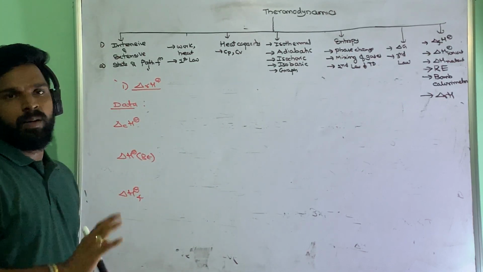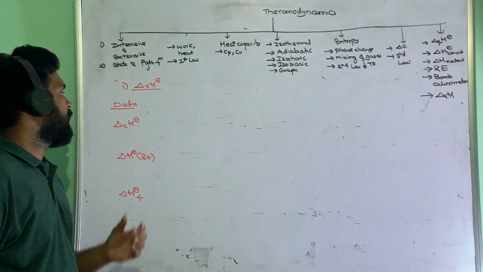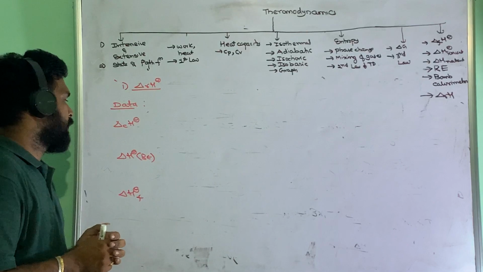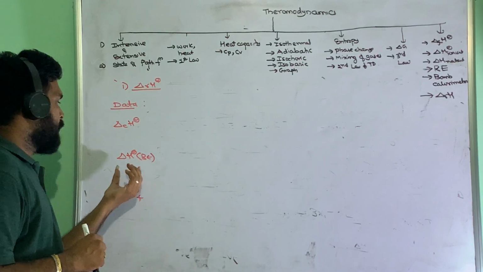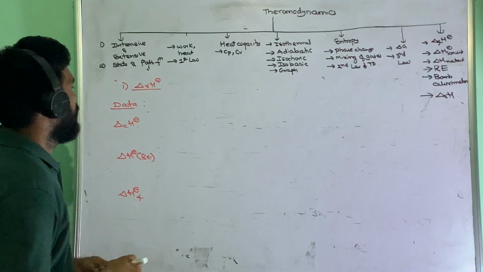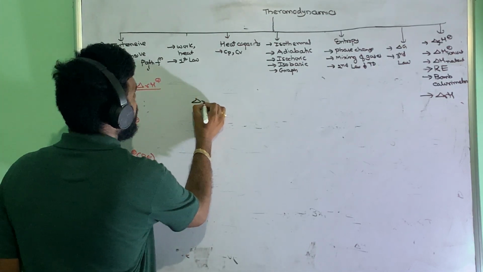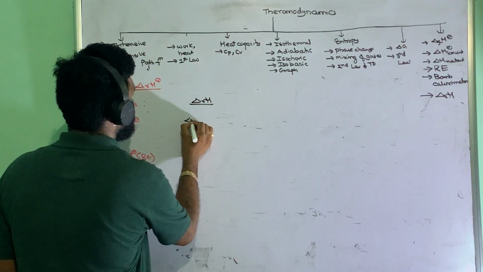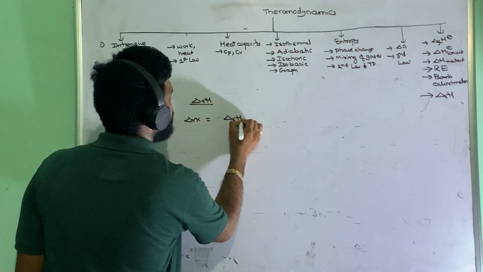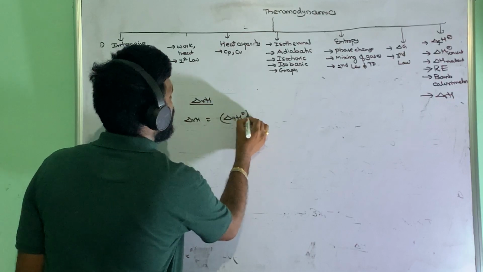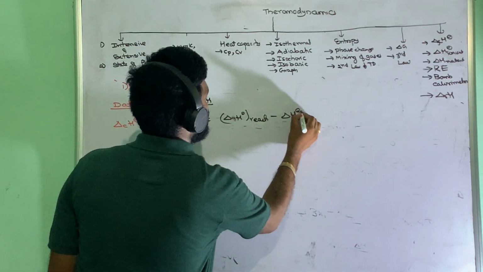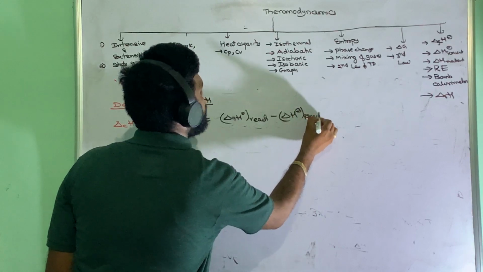What is the combustion enthalpy for the following reaction? Then we use this one. If all bond enthalpies are given, carbon bond enthalpy, carbon hydrogen bond enthalpy, we use this one. And if formation enthalpy is given, this one. In the combustion case, delta RH is delta H for reactants minus delta H for products.